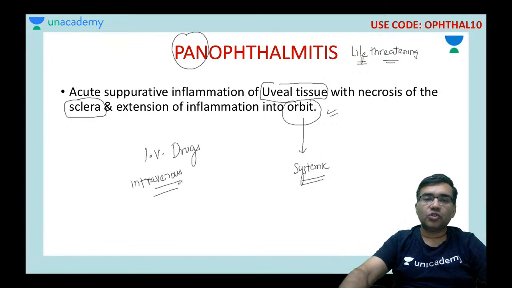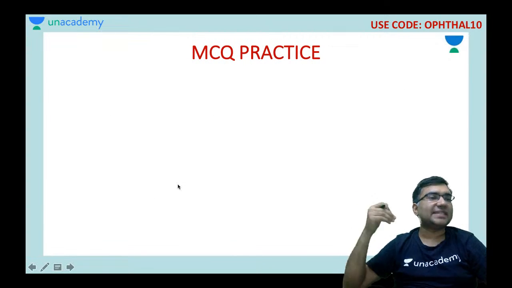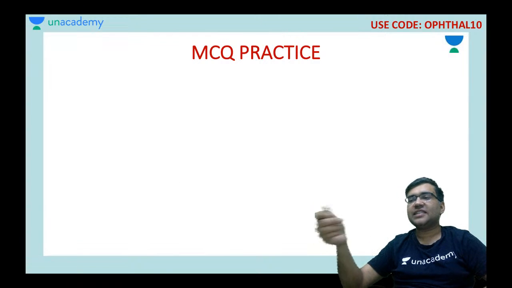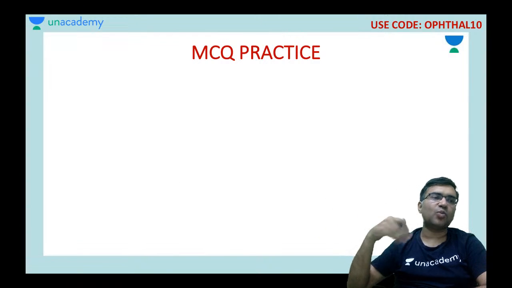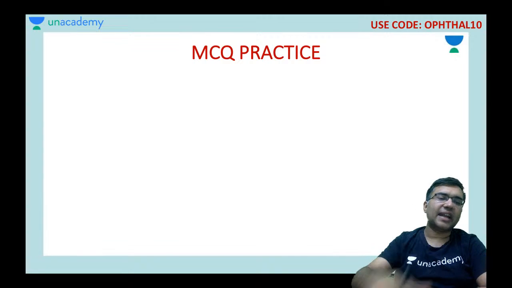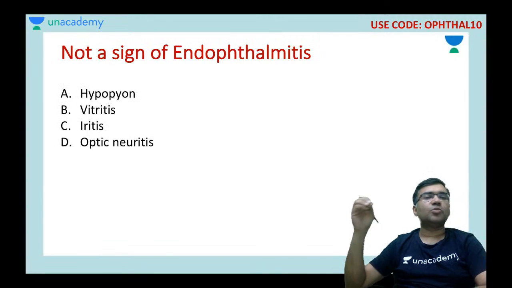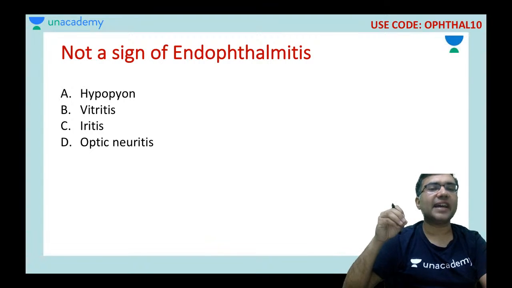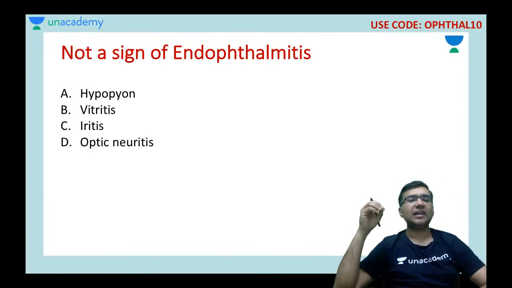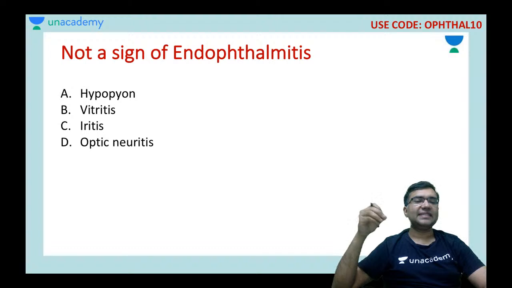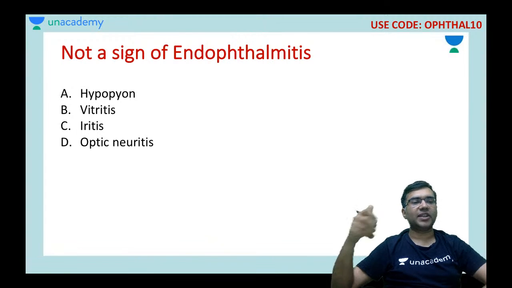Chalo. So with this, I come to the end of my session. And before I end the session, there is a small quiz for you, small MCQ practice for you. Try to answer as soon as possible. So my first question: which is not a sign of endophthalmitis? Your options are hypopyon, vitritis, iritis, or optic neuritis.